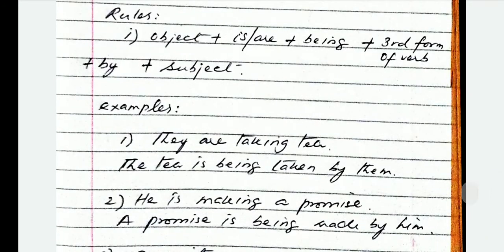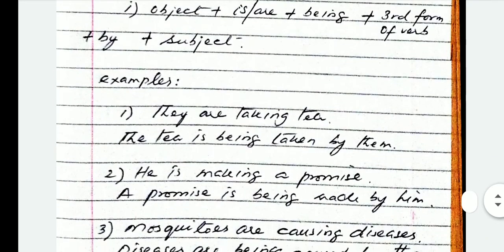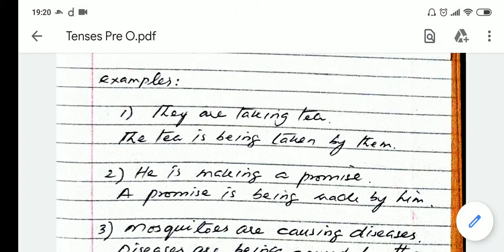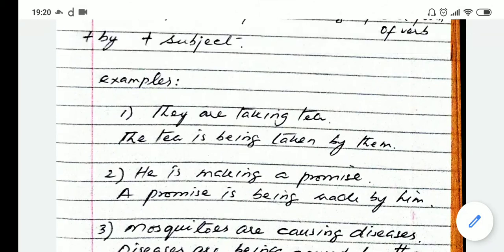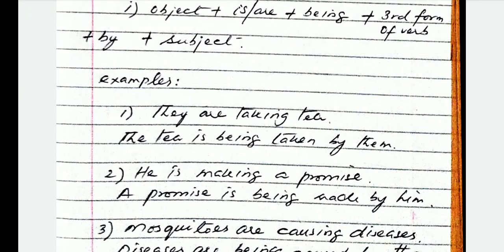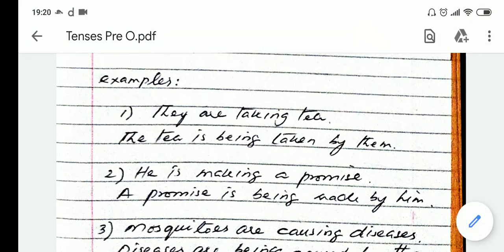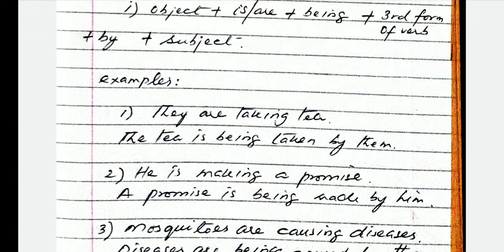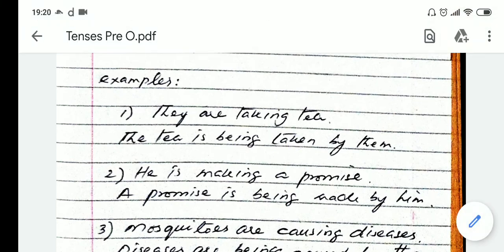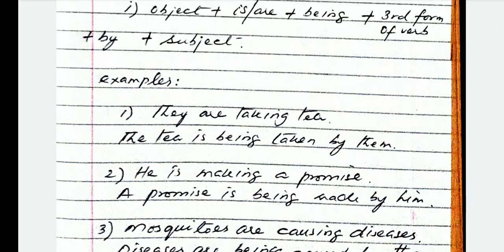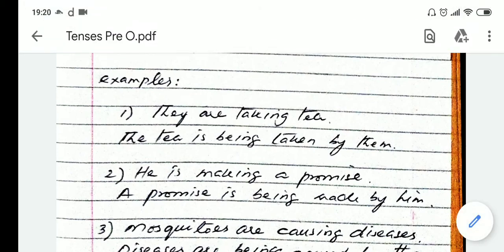I have given you some more examples of this as well. They are taking tea. This is active voice. The tea is being taken by them. This is passive voice. Tea is the object. Is, because tea is singular. Being, since it is a rule. Taken, third form of the verb. Take, took, taken. By, which is a rule I told you, and by them, the subject. The tea is being taken by them.